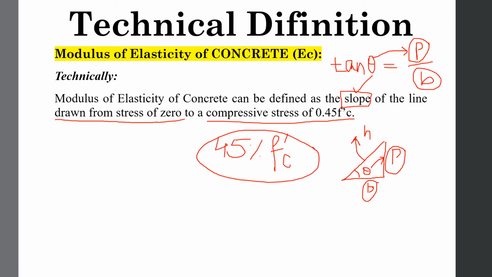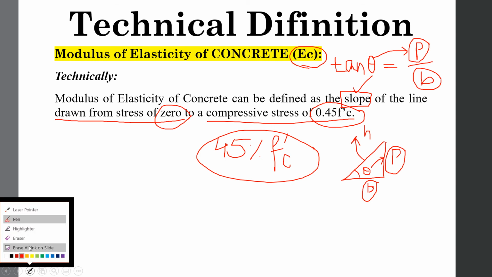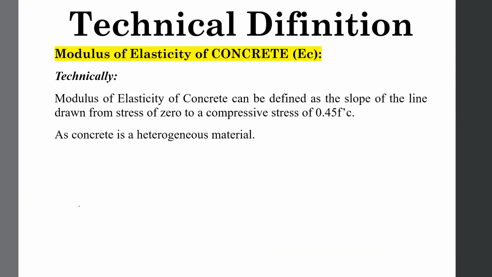So we will draw a straight line from zero stress to a value of 0.45 fc prime, and you will take the slope of that line, and that slope will describe the value of EC. So simply, if we go to the graph, you can easily understand the value.